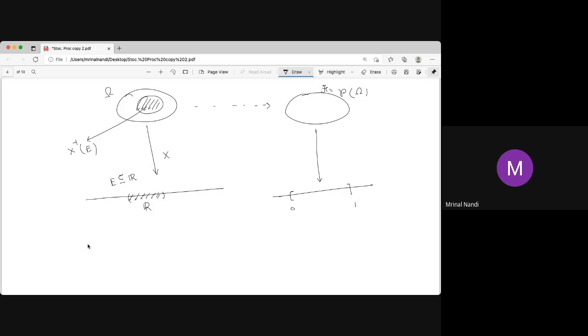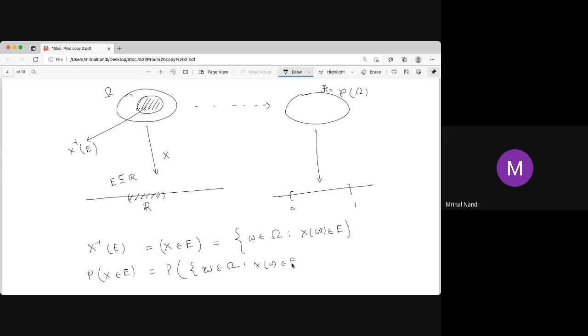What is X inverse E? Sometimes we write X belongs to E. These are all notations. The actual thing is the right-hand side: the set of all omega belonging to omega such that X(omega) belongs to E. So if you want to talk about the probability of X belongs to E, that means you are considering the probability of this set.